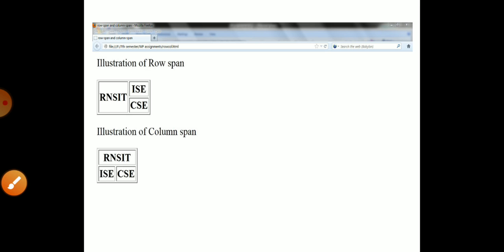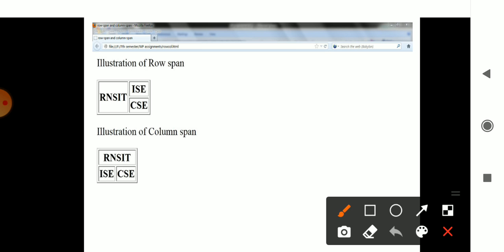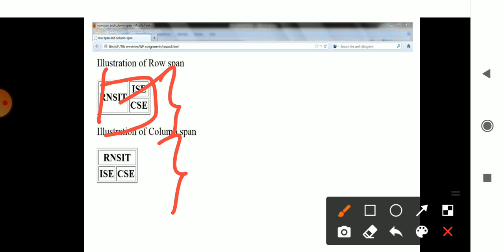So the output would be, in the first, what was it? Two rows, two column spans. In the row you have two column spans for a single column, that is RS and IT. Two column spans are specified for the row. One row, in that row two spans are there, ISE and CSE. In the same way, for this column, that is RNSIT, you have two columns, ISE and CSE. This is called row span and column span.